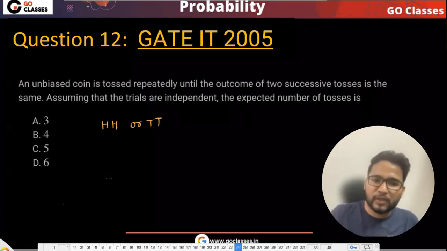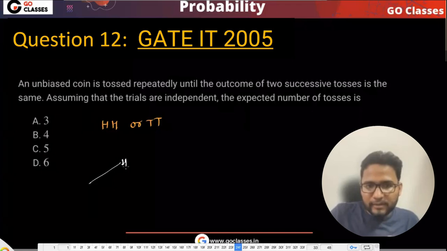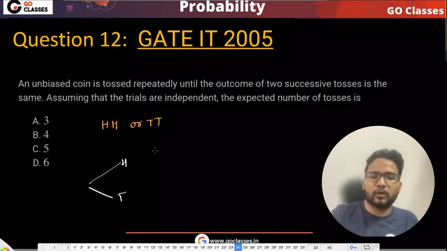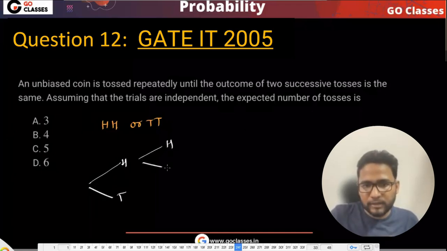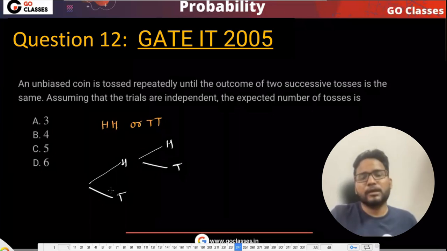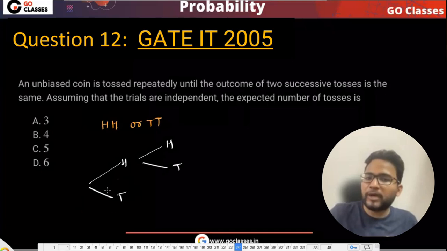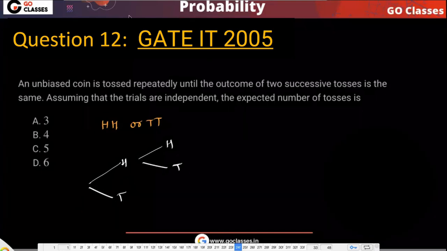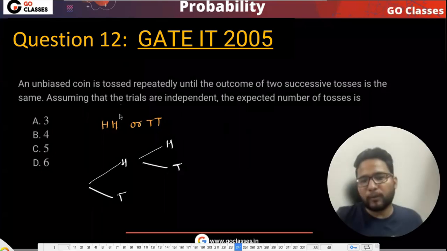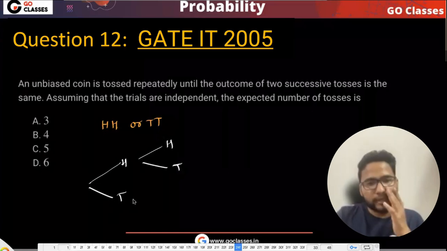Let's just see this. You will start with nothing. Either head will come or tail will come. Then obviously you will toss one more time. Either head will come or tail. Now earlier we restarted here because we wanted head. Now tell me, can I restart here? Just think about it. Obviously no, right? Because you have already made one progress of tail, because you are looking for tail also. So that's why you cannot restart here. That's the problem here.